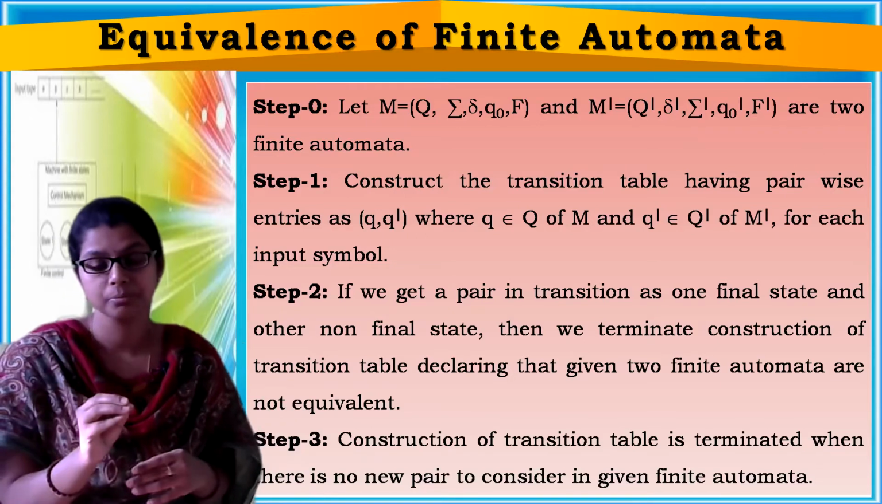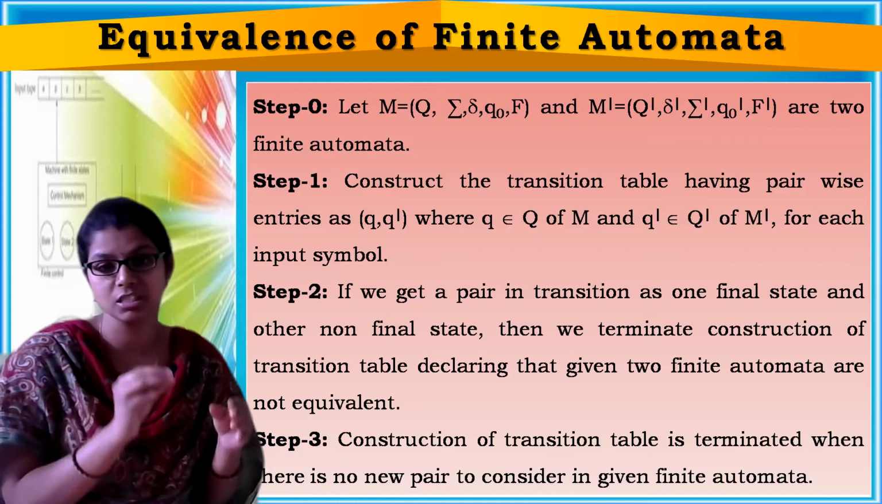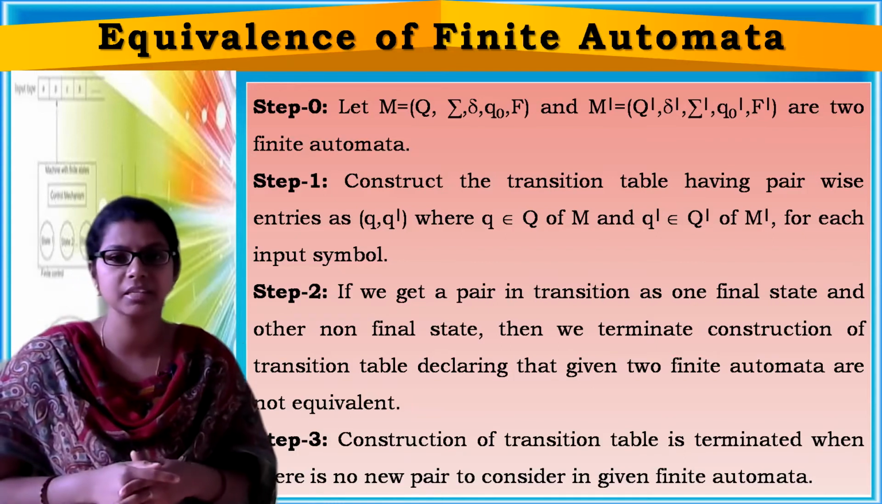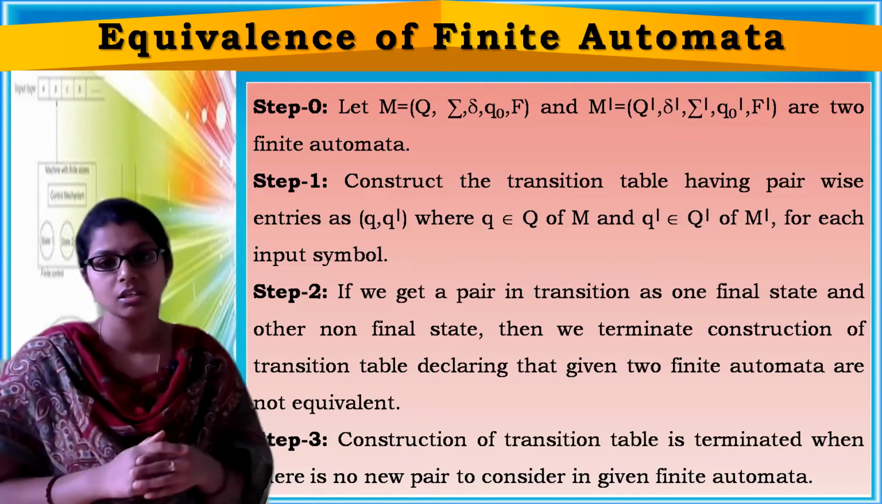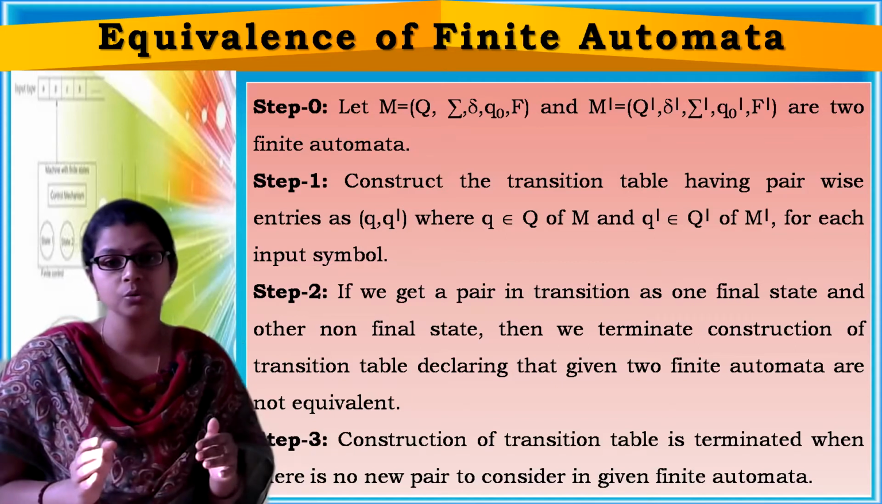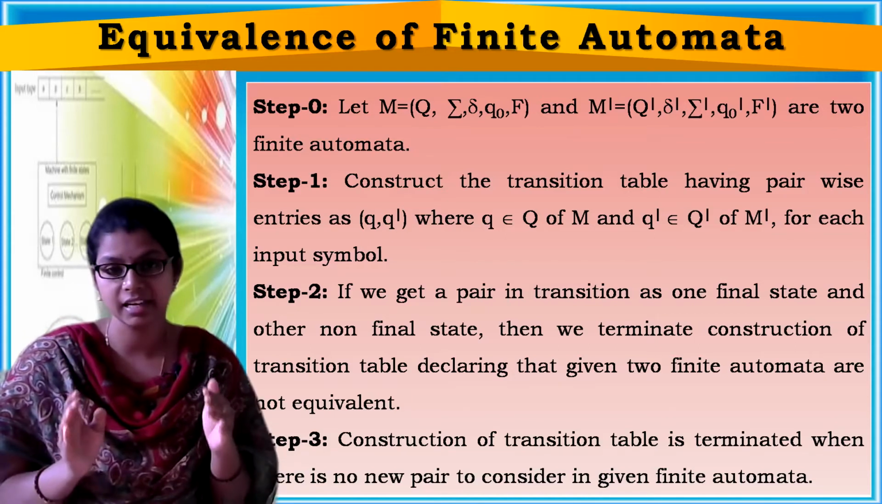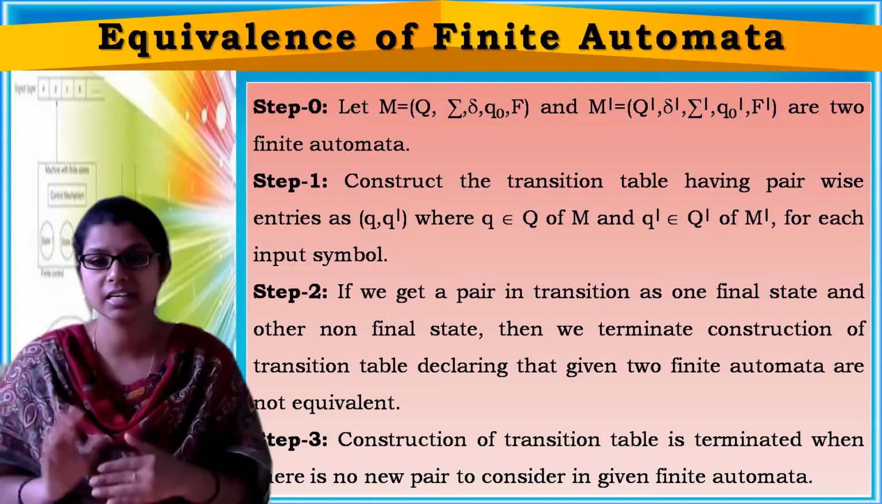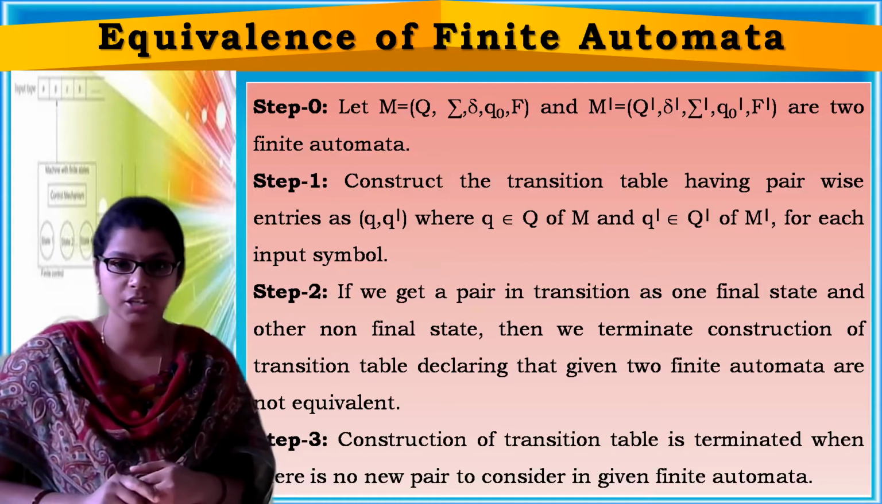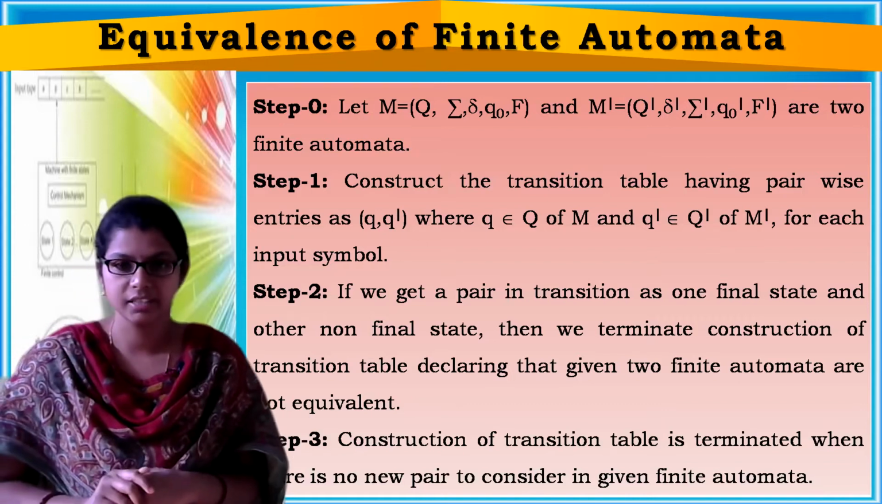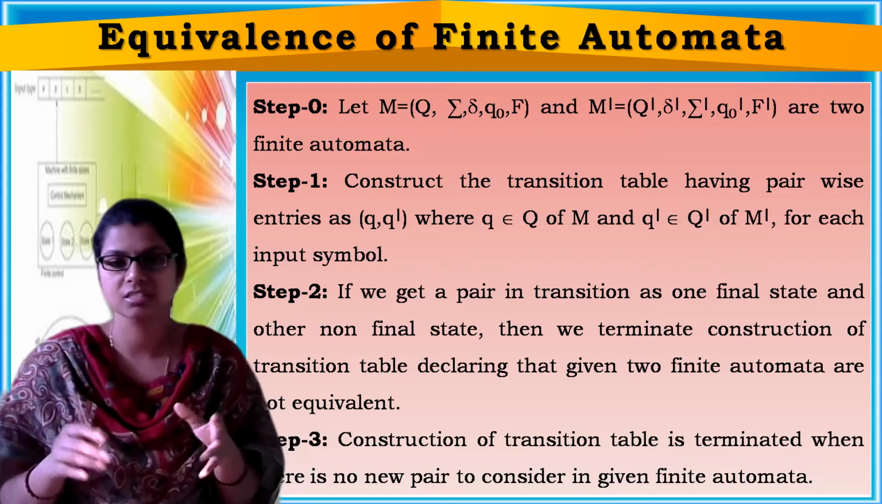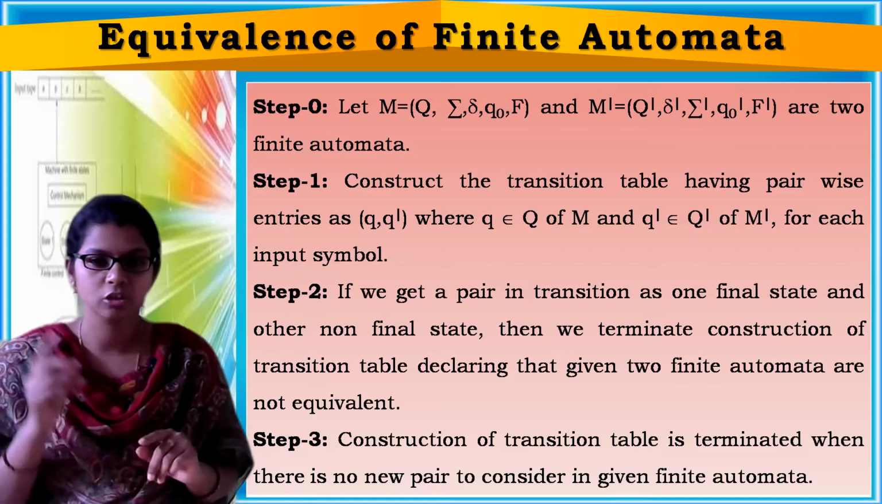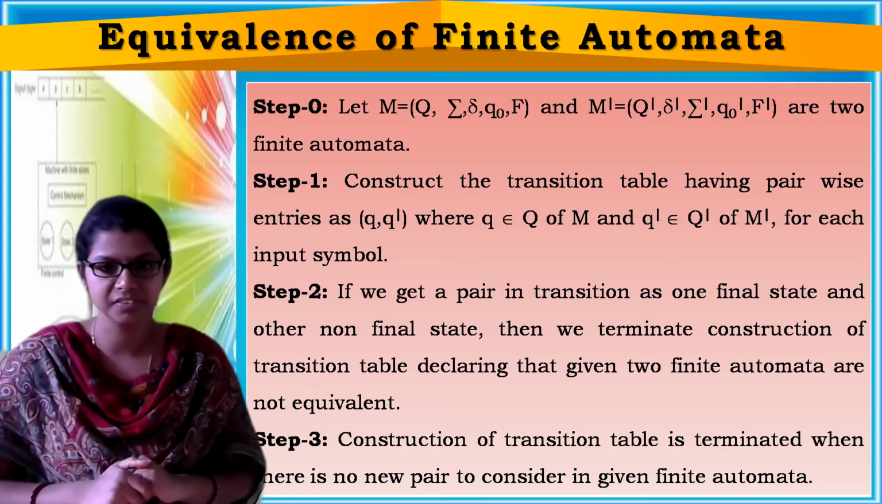And if no pair is in such a way that one is final and one non-final, then you can simply say that they are equivalent. If you are not getting any pair as one final and non-final, then you can simply say both finite automata are equivalent. Okay, so first, let M be one finite automata and M dash be another finite automata.